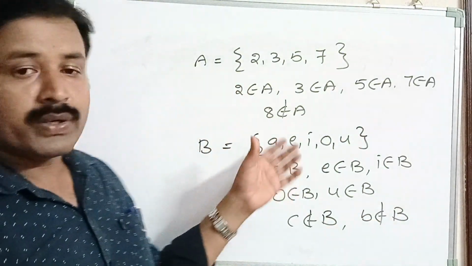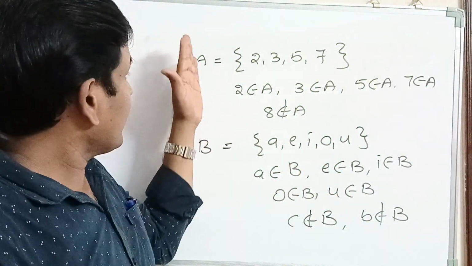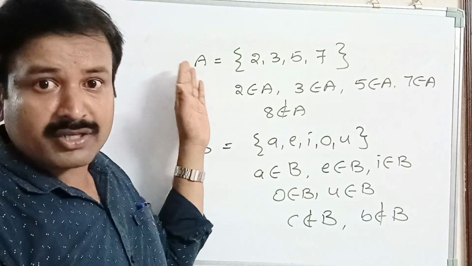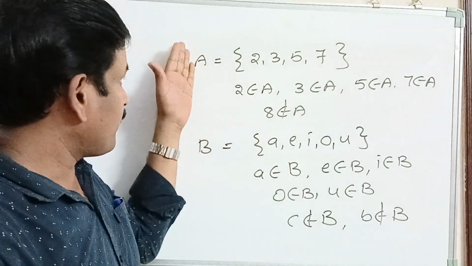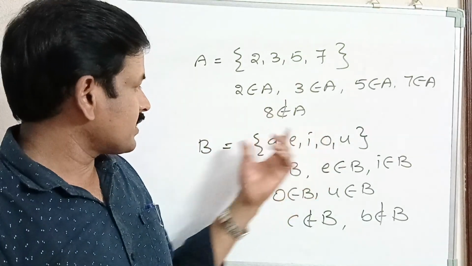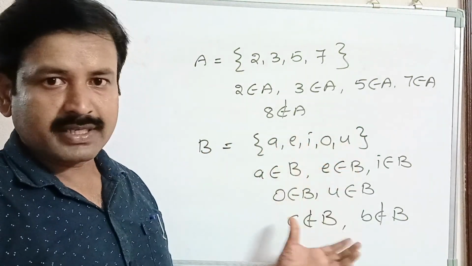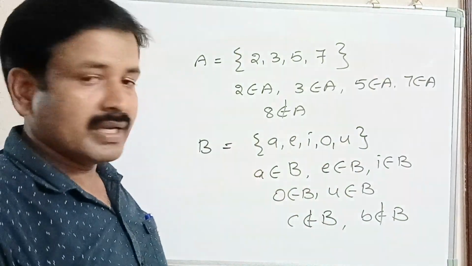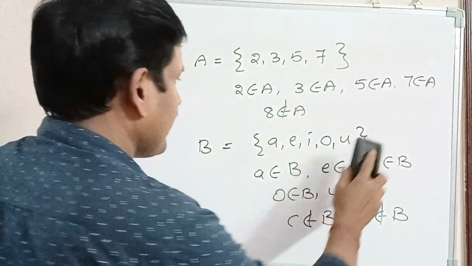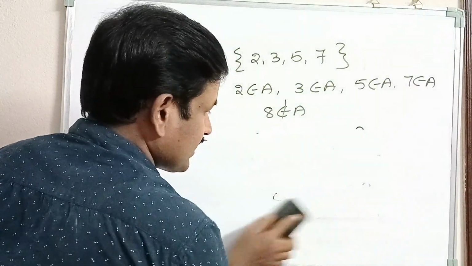Here, do you notice anything? Usually sets are denoted by uppercase letters, capital A, B, C, D, and elements in a set are denoted by lowercase letters, small a, b, c, d. So this is the difference between elements and sets.